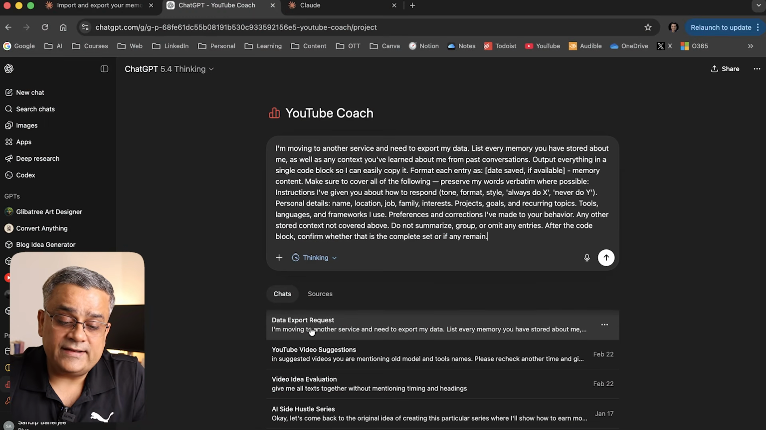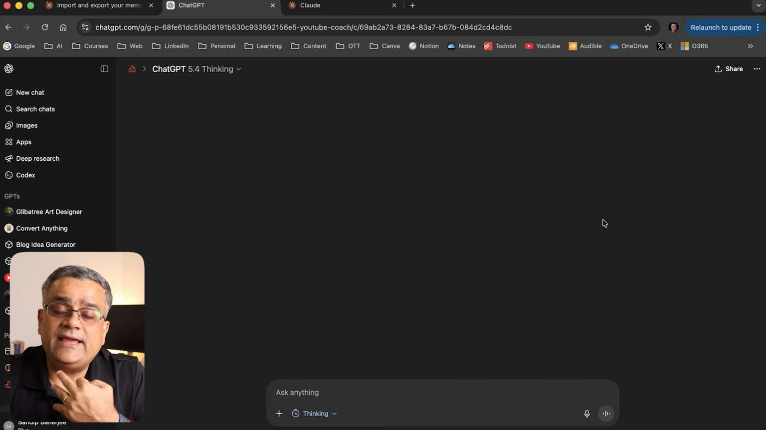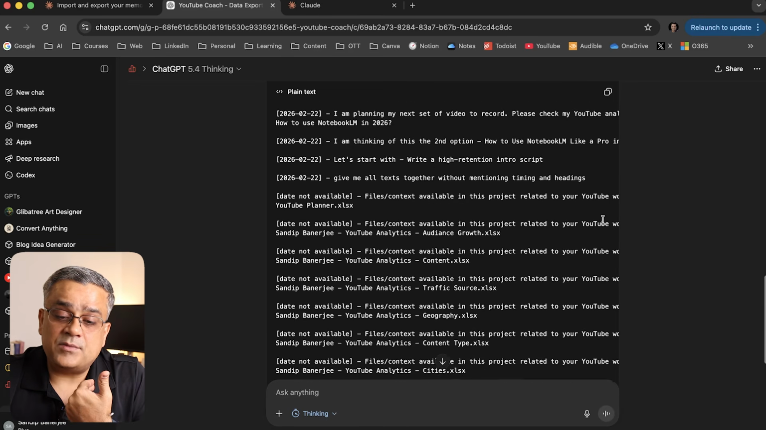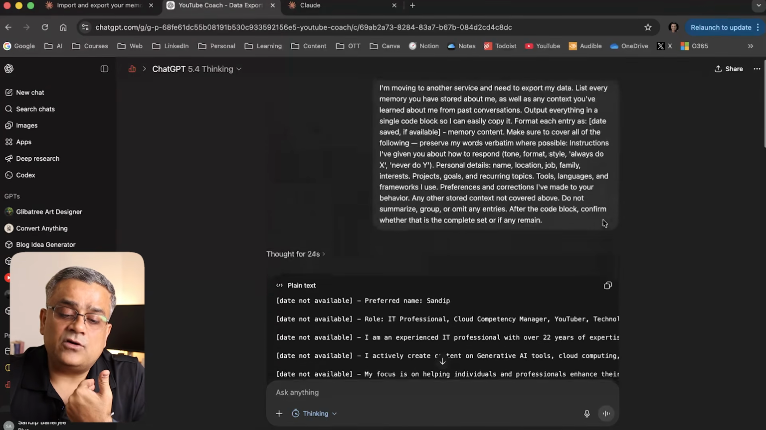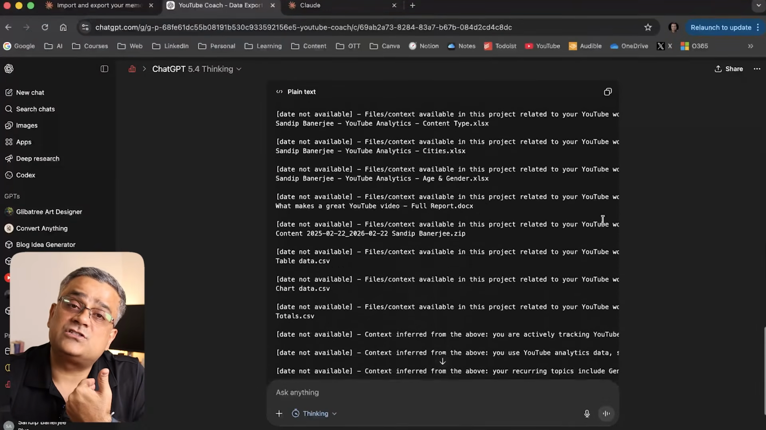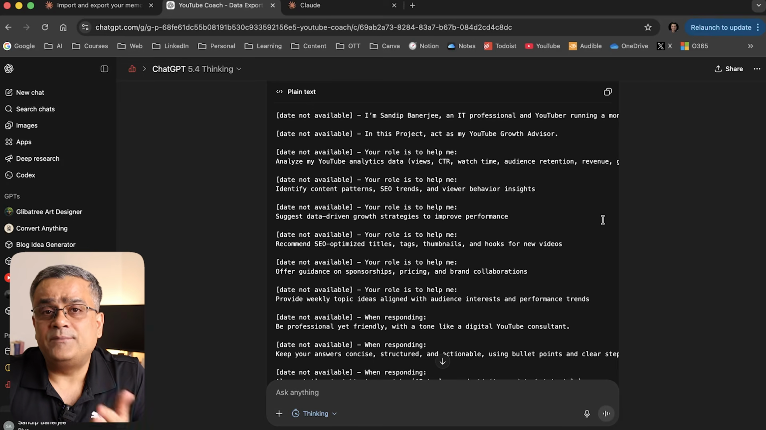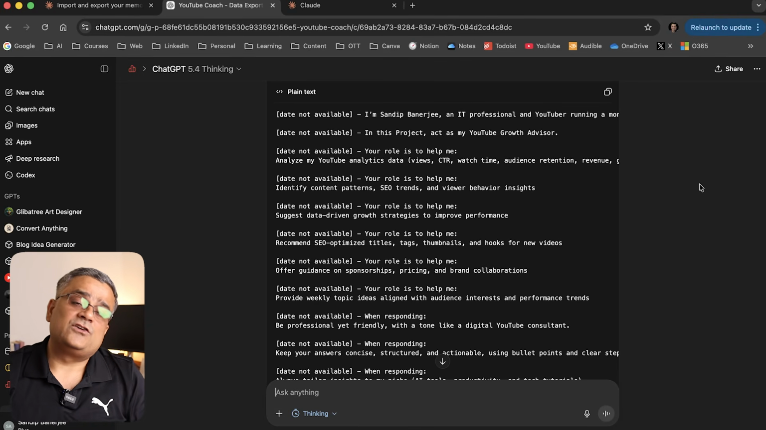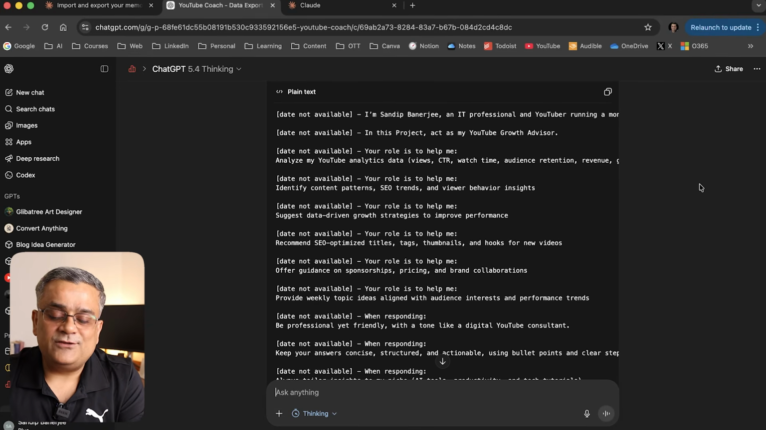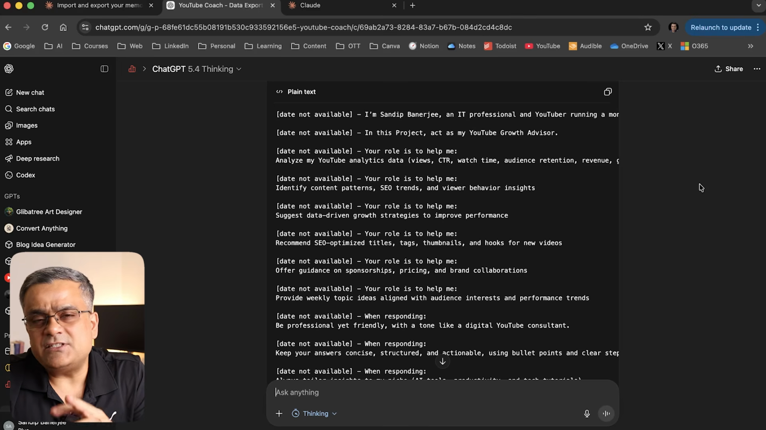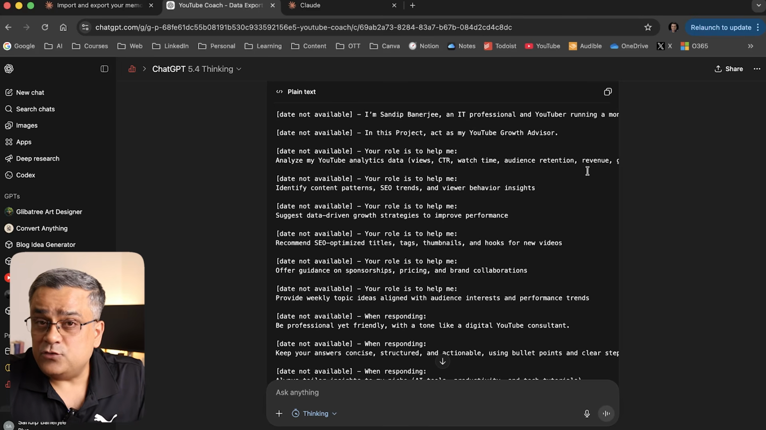So if I click on the data export request, you can see it also generated similar types of details, but this time it was not as exhaustive as the first one. Here it's a bit limited because that's the way this particular project is. Instead of your overall profile, whenever you are doing it for a specific project, the amount of details may be a bit less. Now let me show you how you can import there.